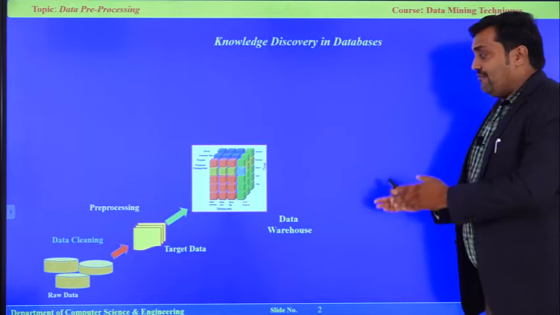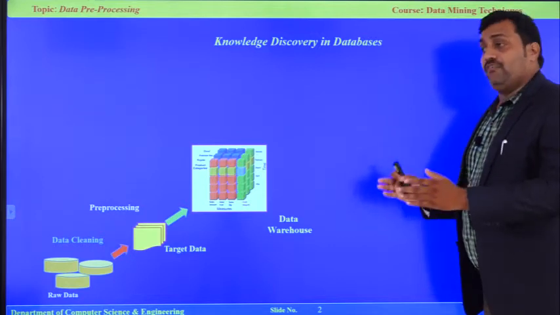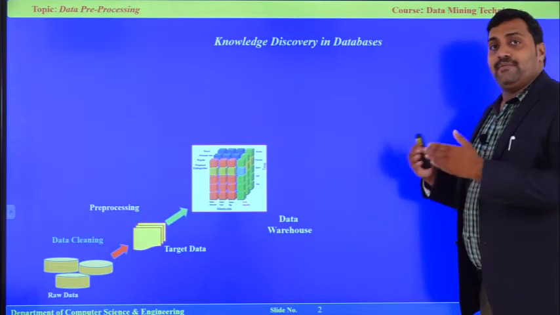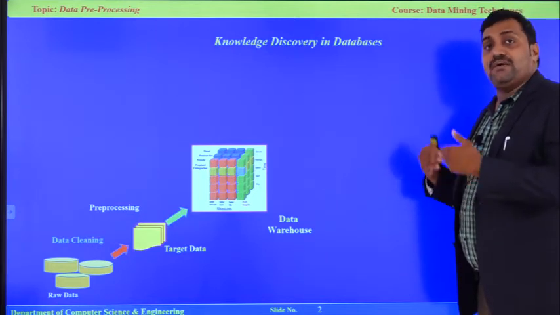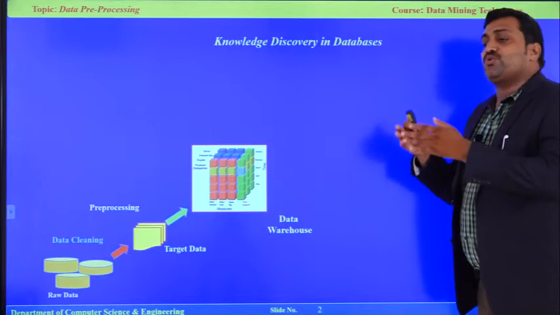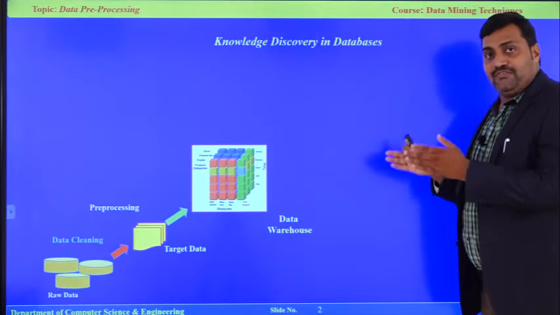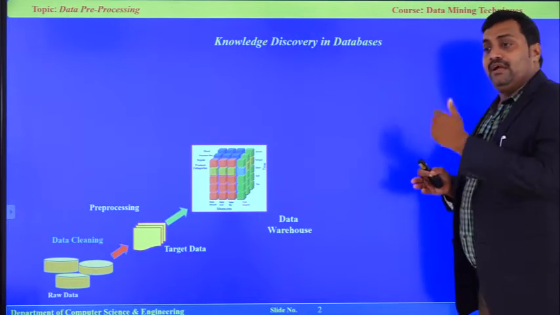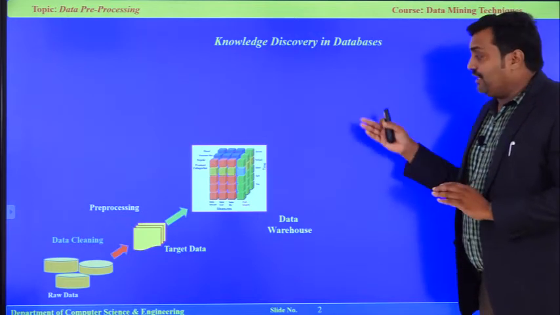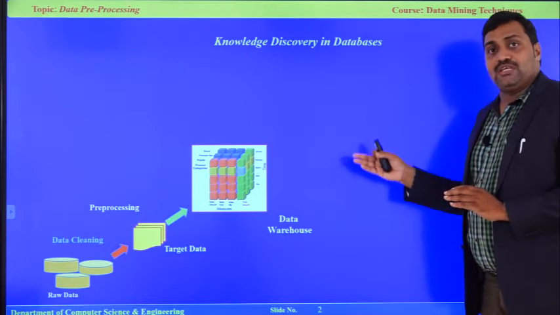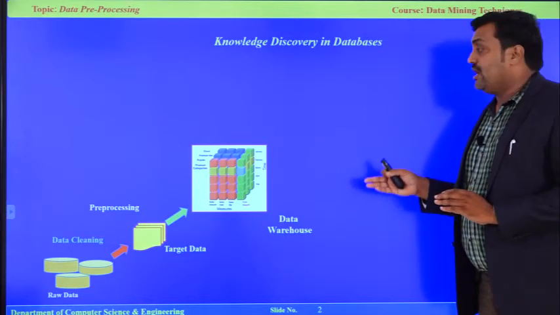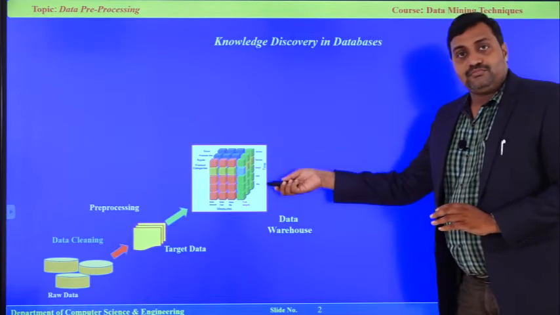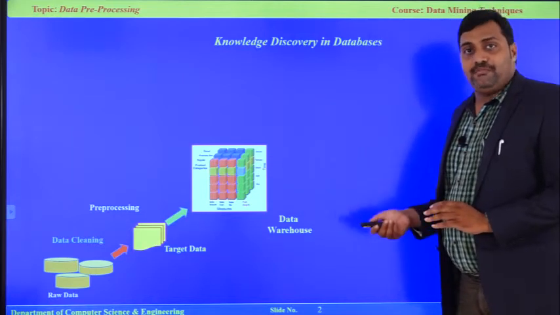Here we have a lot of data coming from various sources, in terabytes, petabytes, zettabytes. So, we need a huge storage where we can store the information and access it properly without any disturbance. So, we need a strong storage mechanism called the data warehouse. In a data warehouse, data will be stored like data cubes. It is a multi-dimensional view.